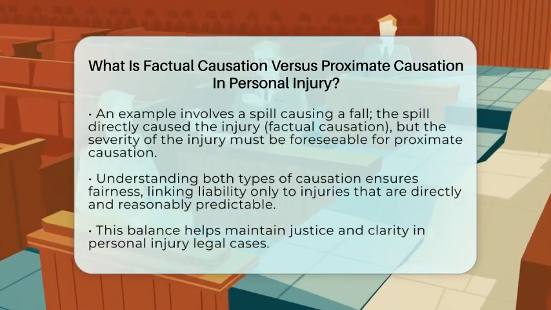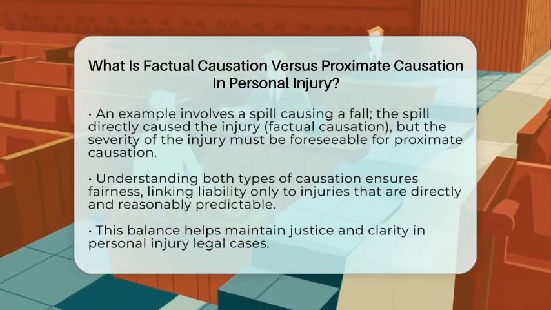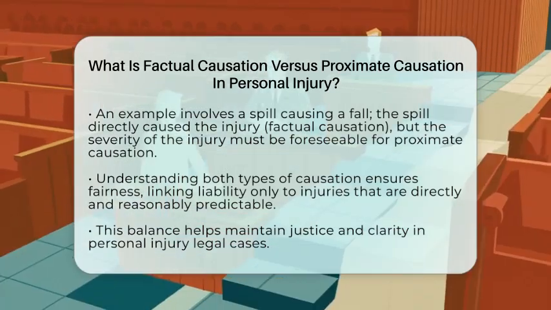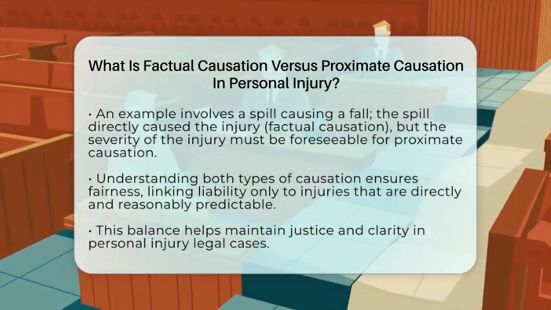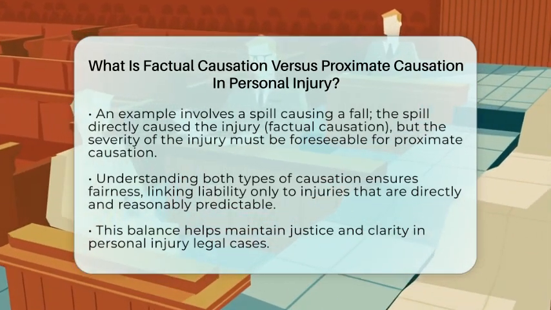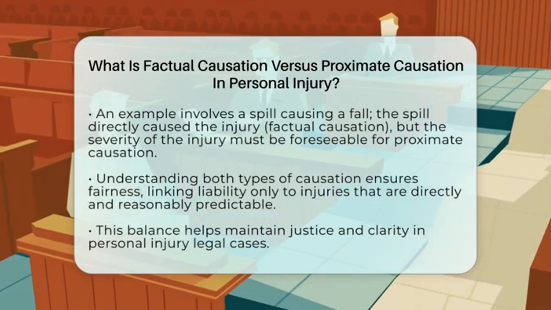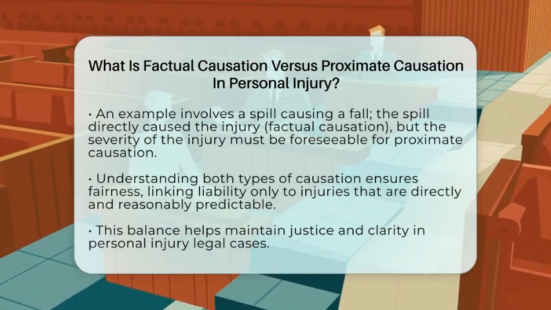Understanding both types of causation helps ensure fairness in personal injury cases. It makes sure that defendants are only held responsible for injuries that are directly linked and reasonably predictable from their actions. This balance keeps the legal system just and clear about who is liable for what.